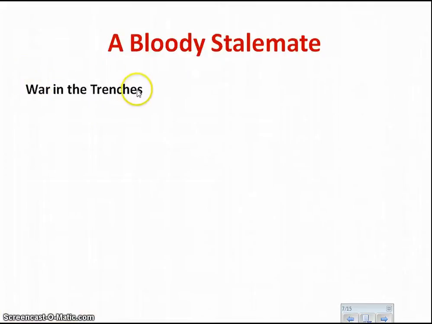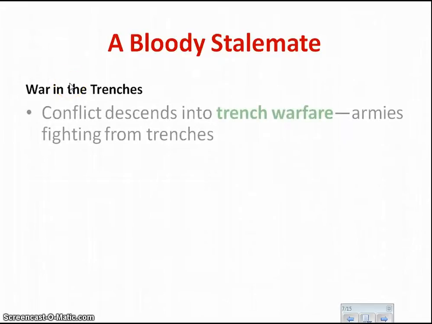War in the trenches. Now, if you're unsure what a trench is, this is the first war that is known for trench warfare. A trench is like a ditch, or a dug hole, or dug paths in the ground.